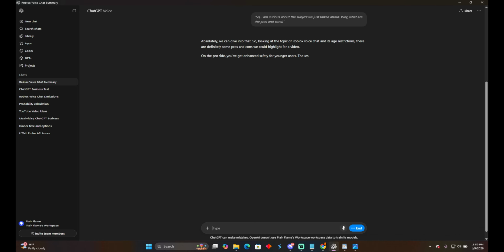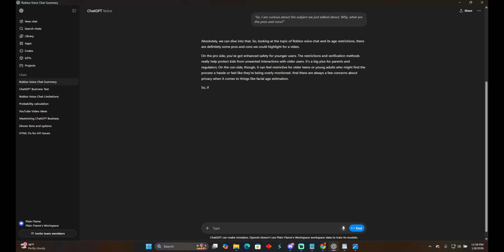On the pro side, there's enhanced safety. The restrictions and verification protect kids from unwanted interactions, a big plus for parents. On the con side, it can feel restrictive for older teens or young adults who might find it a hassle or feel like they're being overly monitored. And there are always a few concerns about privacy when it comes to things like facial age estimation.